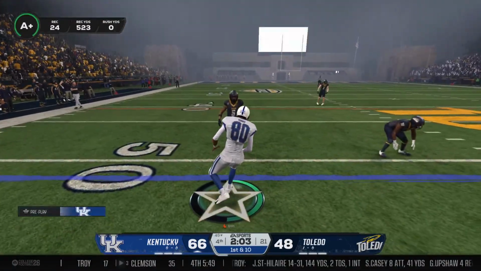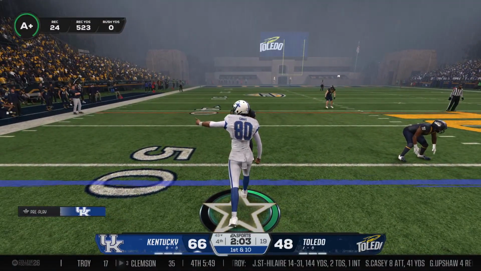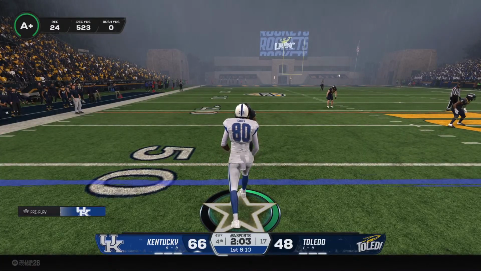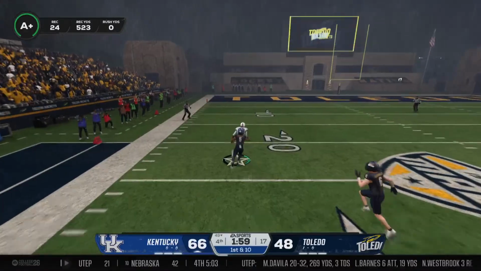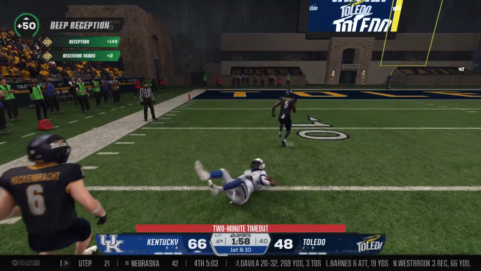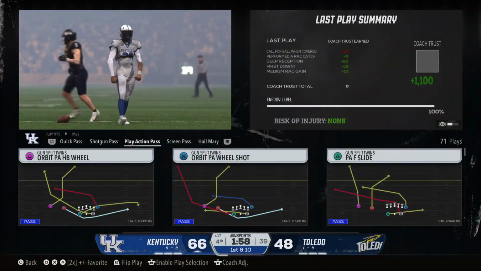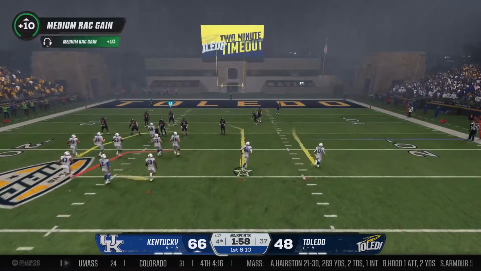Kentucky sends the offense back out onto the field. Mistakes are going to happen, as they did on that last drive. Now, how will they respond, Jesse? And this is the kind of guy. Grabs it at the 25 in stride. They bring him down, but the big play will move the sticks.